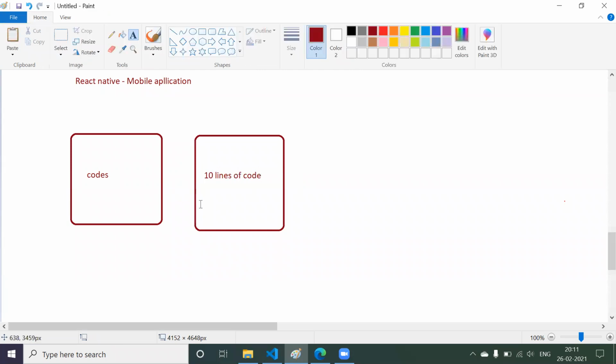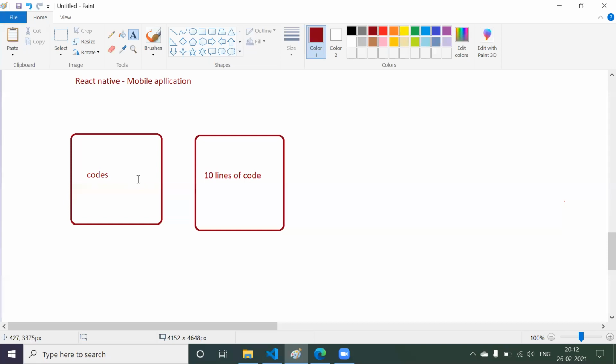Now what this 10 lines of code is going to do, it is going to perform one operation. And what this 5 lines of code is going to do, it is going to perform some more operation. So in this way, we are going to divide our applications into different components. So how to create that component?